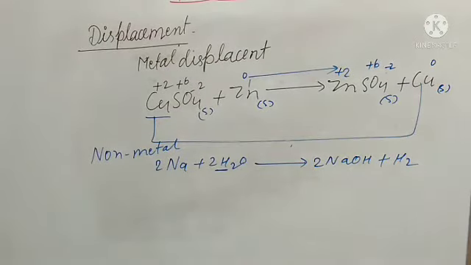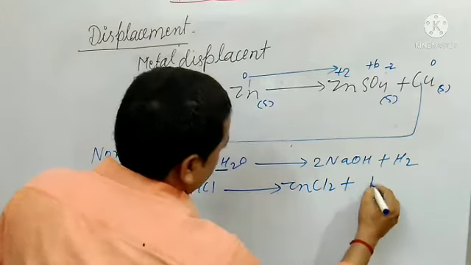Another example, let me write, then it will be clear. Here Zn plus 2HCl forms ZnCl2 plus H2.